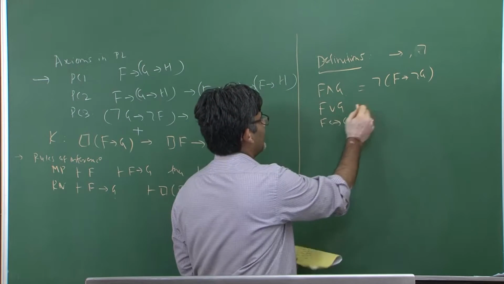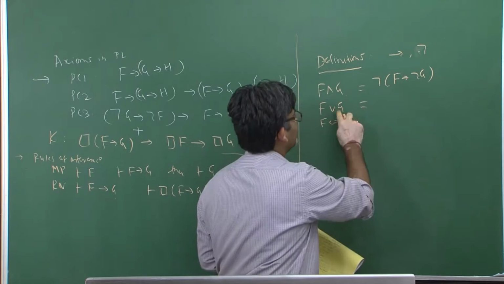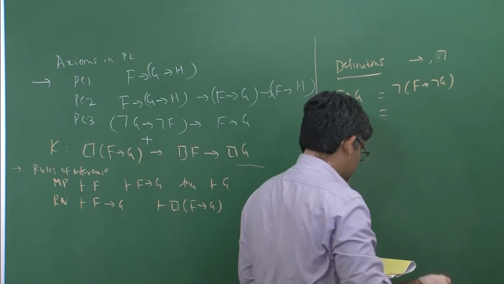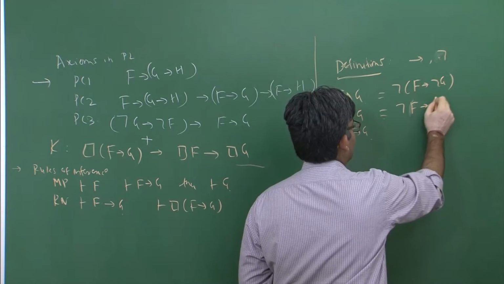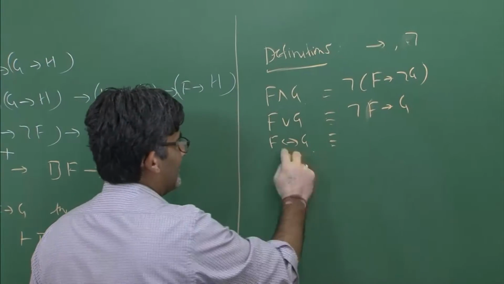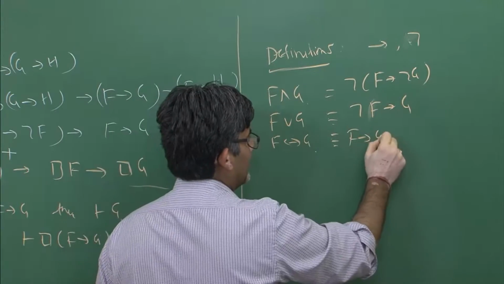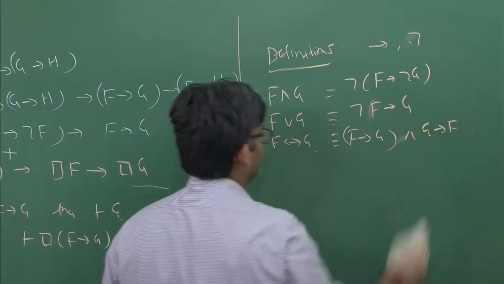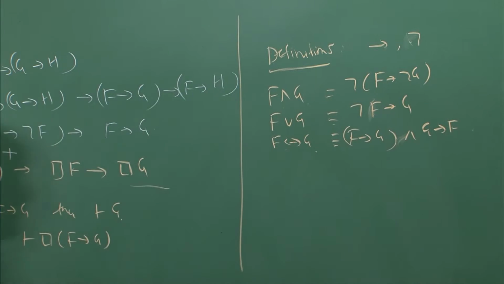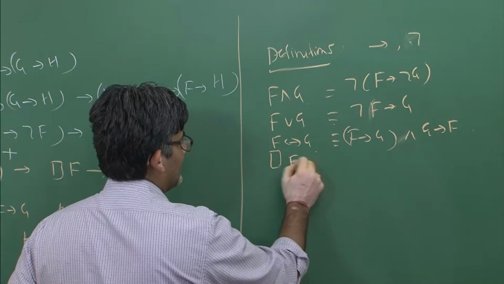And F or G you have to define in terms of implication: that is not F implies G. F if and only if G is simply F implies G and G implies F. So these are some of the definitions, and the other definition is this one.